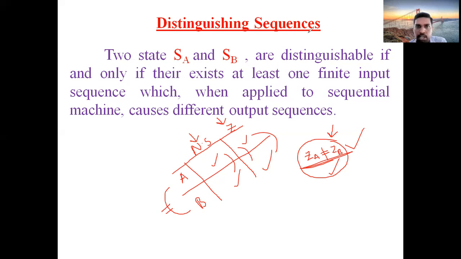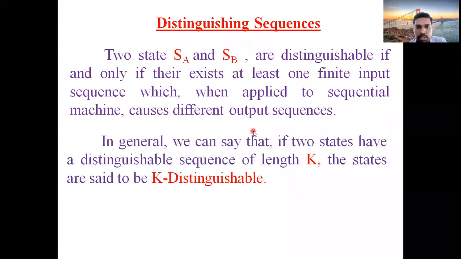Now we will see. Suppose two states have a distinguishing sequence of length k, then it is called a k-distinguishable sequence. So what is length k? We go on comparing the outputs. Suppose after 3 or 4 comparisons we get different outputs, it is called a 4-distinguishable sequence. So for k number of comparisons, if your output differs, then those two states are called k-distinguishable states. We will see this with an example, then it will be clearly understood.